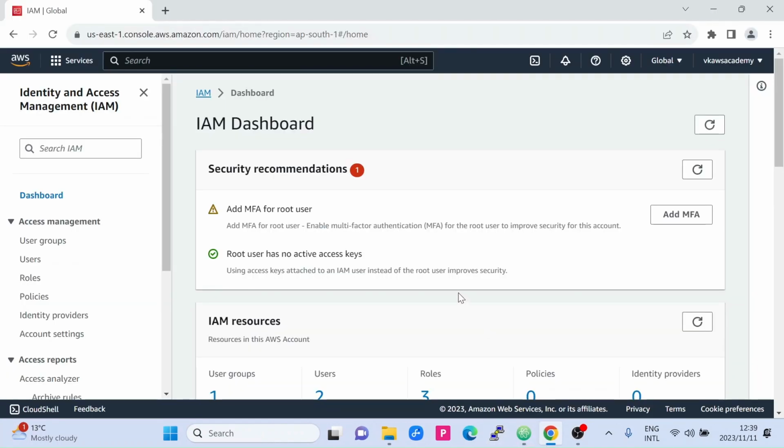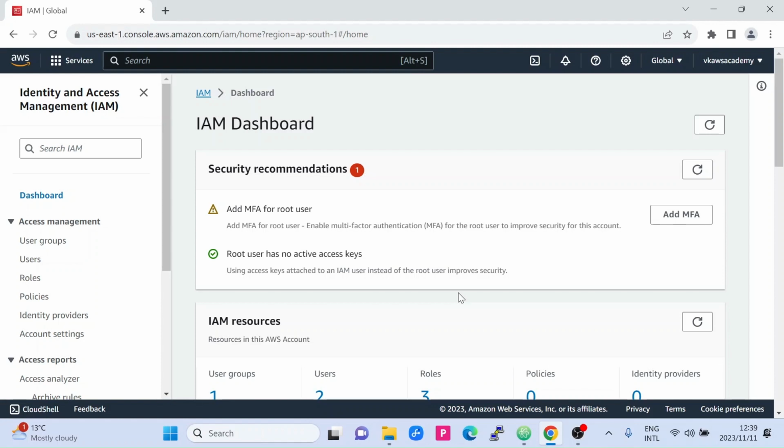For example, if you create an EC2 instance, it will be defined to that particular region, and you can't access that EC2 instance if you are logged on to a different region. Similarly, S3 buckets are defined to a region.